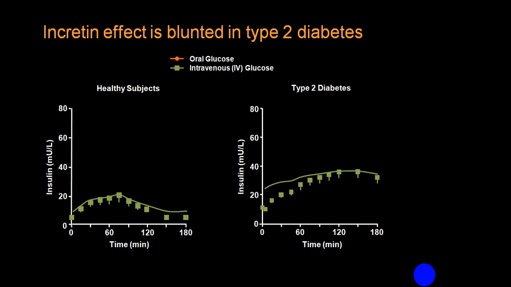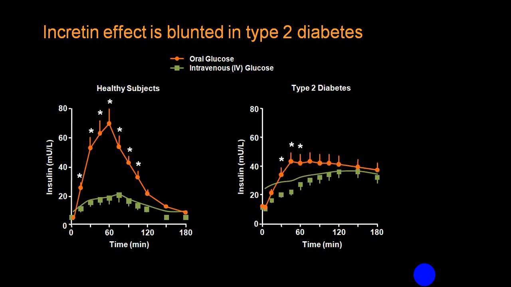Here you can see the response of insulin secretion to intravenous glucose, and this is to oral glucose. The response to oral glucose is because of what we call the incretin effect. This is the incretin effect in a healthy individual, and this is in type 2.